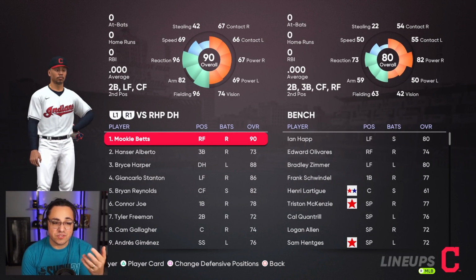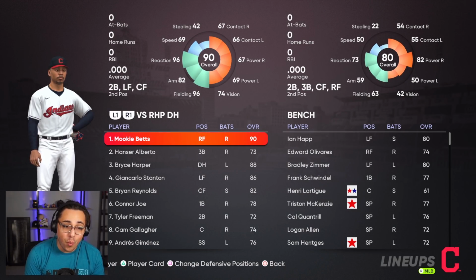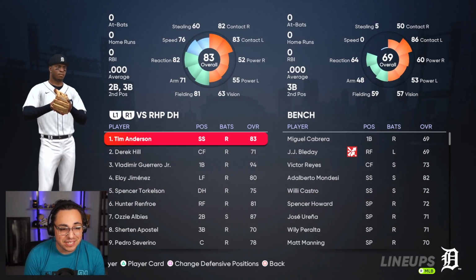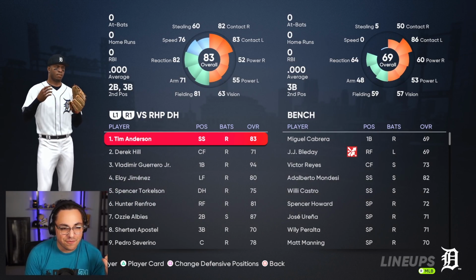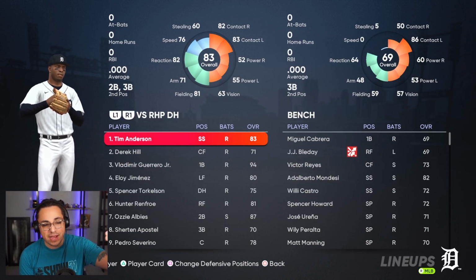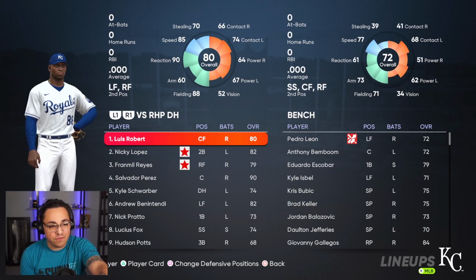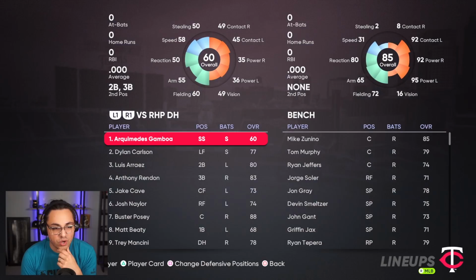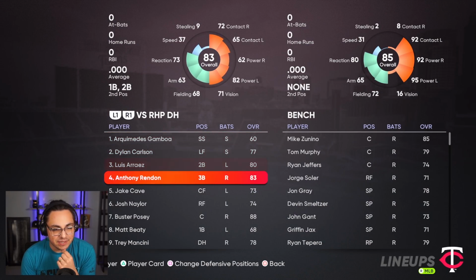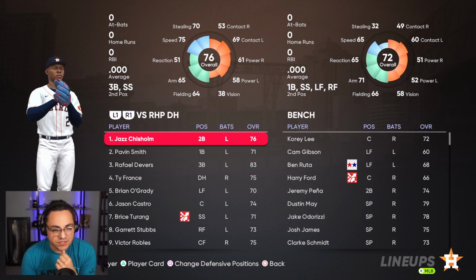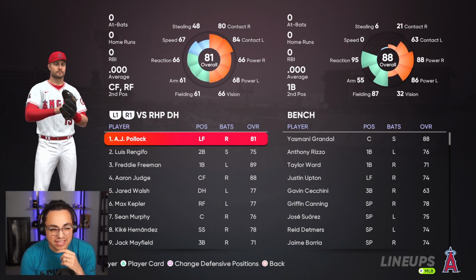The Cleveland Indians, I mean, whoa. Mookie Betts, Bryce Harper, Stanton, and Brian Reynolds. That's pretty good. The Tigers have Eloy, Vladdy, Tim Anderson, Torkelson is joined. Oh, obviously come up from the minors. Ozzy Albies as well. That's pretty good. We got Salvi, Luis Robert on the Royals. Anybody else got a crazy squad so far? Doesn't really look like it.